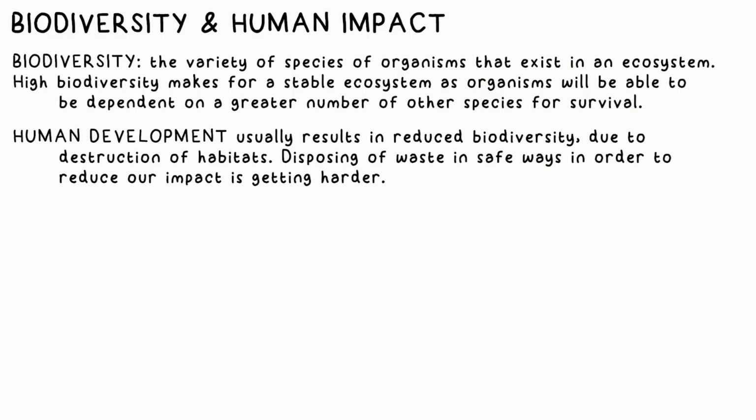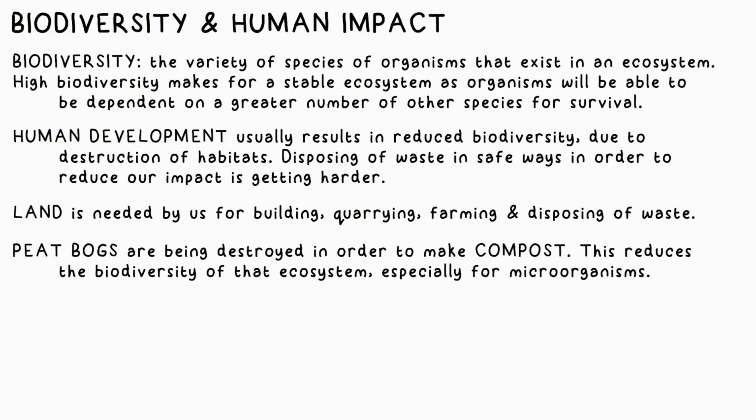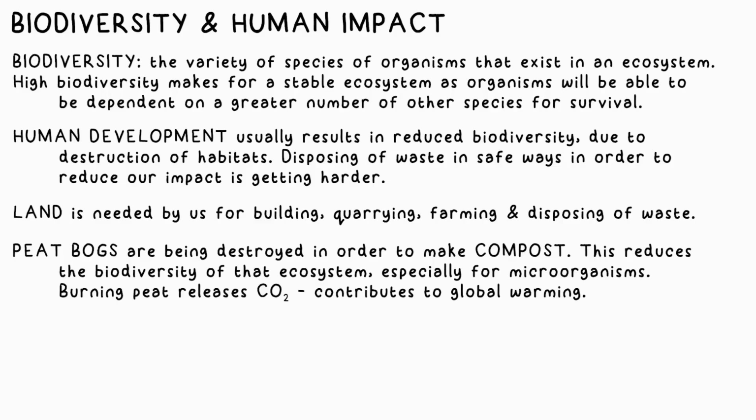This development also poses problems when it comes to waste. We're having to find more ways of disposing of sewage, fertilizers, toxic chemicals, atmospheric pollution, and more to reduce our impact on the environment. One factor is the land that we need for building, quarrying, farming, and disposing of waste. An example of this is the destruction of peat bogs to make compost, which affects the habitat of many organisms and microorganisms. Burning peat also releases CO2.